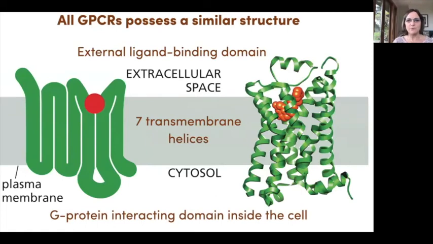This is just 2 versions of the same thing. This is the cartoon version of the G protein coupled receptor with the ligand or the signal bound in the extracellular surface. And this is actually a crystal structure showing the 7 transmembrane helices that are common to this whole class of receptors. So they're all evolutionarily related to some ancestral receptor molecule. They're very versatile. They can interact with different ligands, small ligands like this one, or even large ones like peptides or proteins. And within the cell, they interact with different G proteins that are all at the plasma membrane.